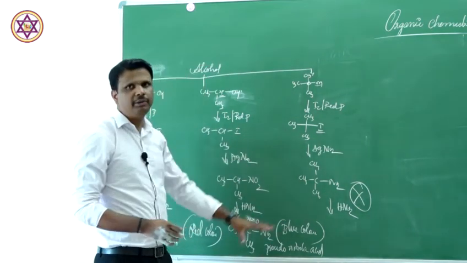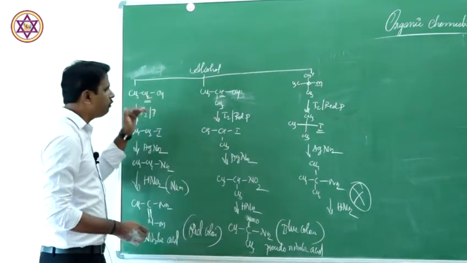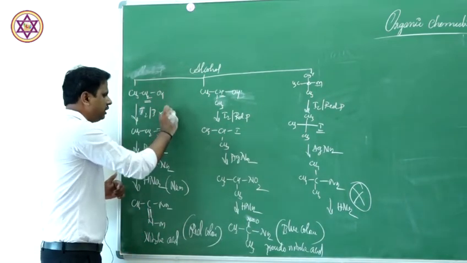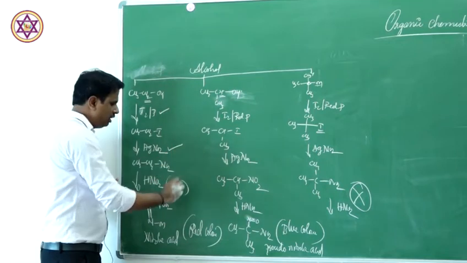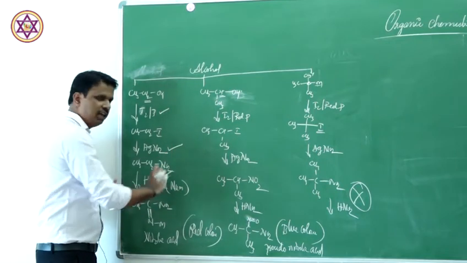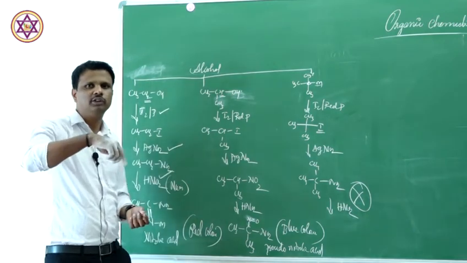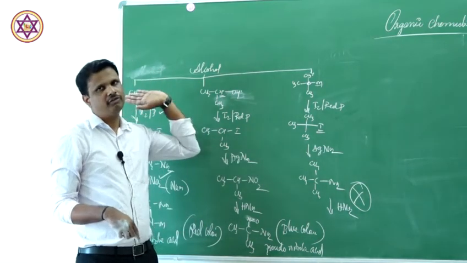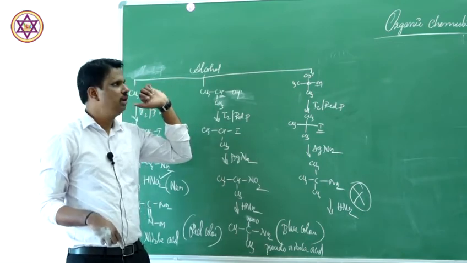So this sequence is called Victor Meyer's method. It is iodine in presence of phosphorus, you add silver nitrite, you add nitrous acid followed by a small amount of sodium hydroxide. The coloration will give you the idea about the nature of alcohol present in the molecule.